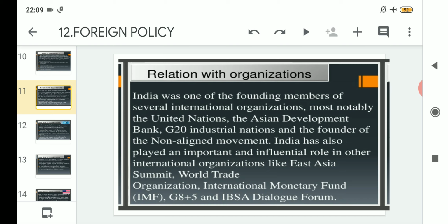When the NAM was formed, India was not the only country, there were 4 other countries also, and India has maintained good relations with them.